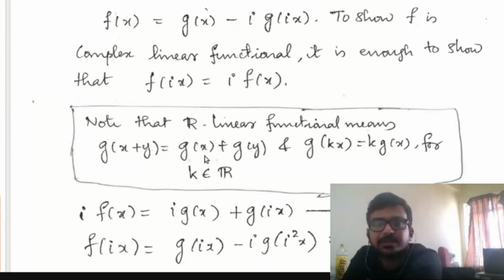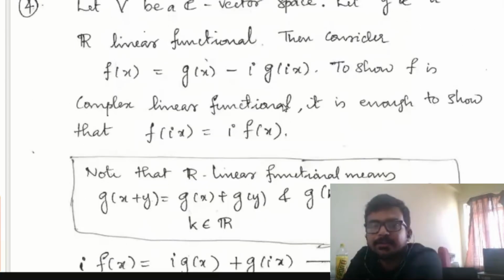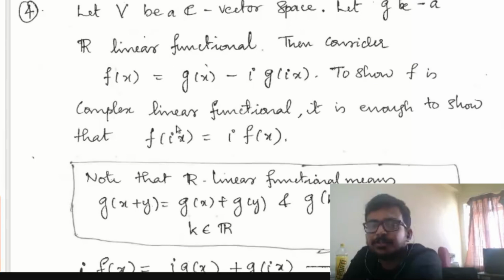The only remaining part is whether f of kx equal to k times f of x whenever k belongs to C. Here we have to replace R by C. For checking that, it is enough to prove that f of ix equal to i times f of x. Whether you can deduce this condition for k belongs to C from this, you have to do as an exercise. So the only thing I have to check is f of ix equal to i times f of x.